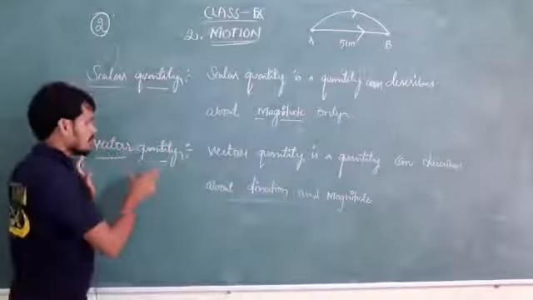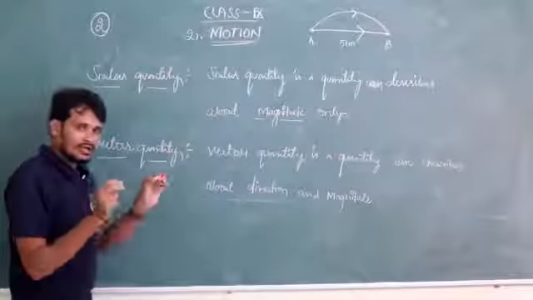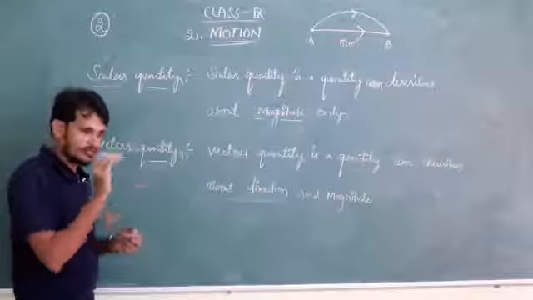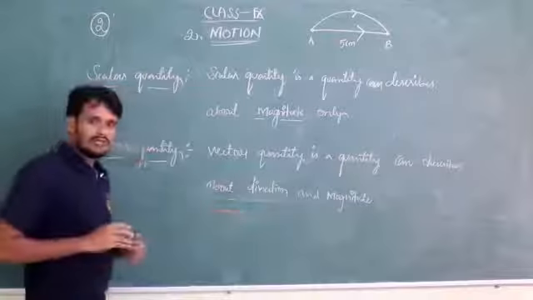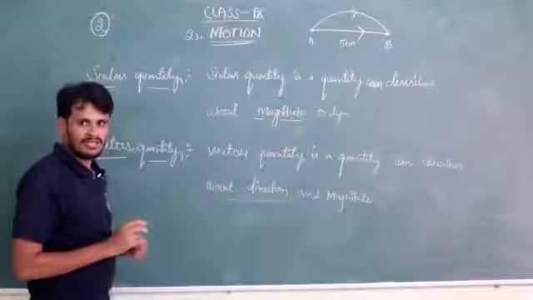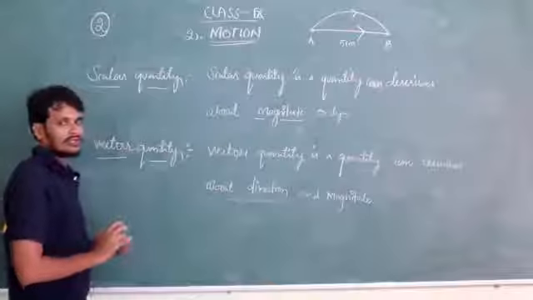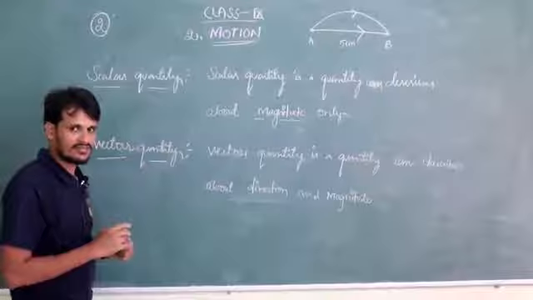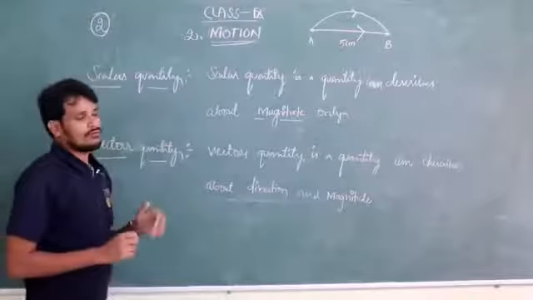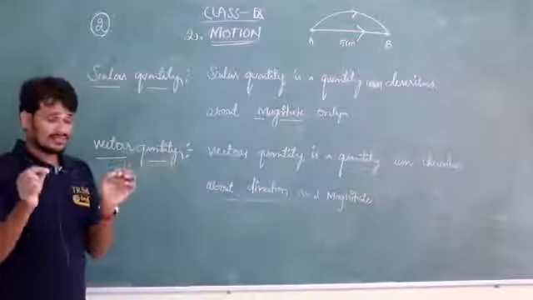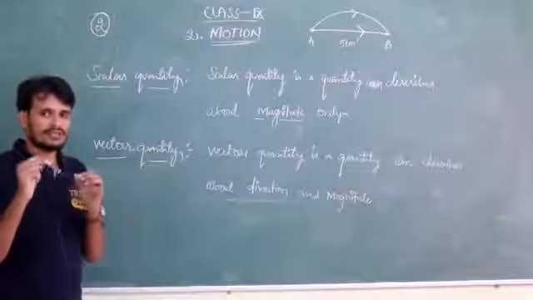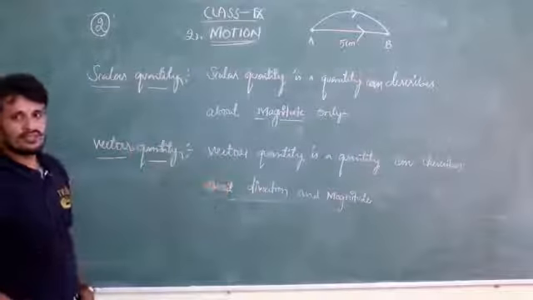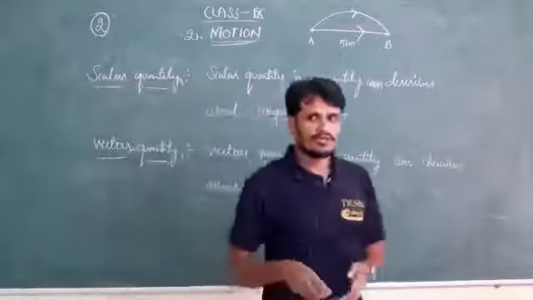If you describe any quantity like displacement or velocity, and that quantity has magnitude along with direction, it is a vector quantity. If it only shows magnitude, only the length of something, then it is a scalar quantity. Scalar is only size, just to put it in our language. So magnitude, and magnitude with direction, are two very important quantities.